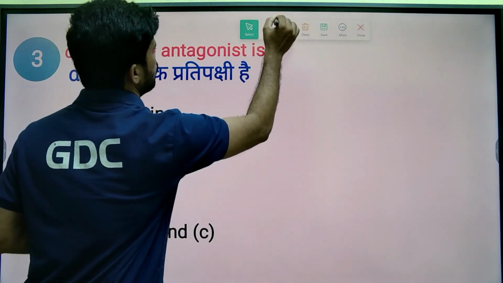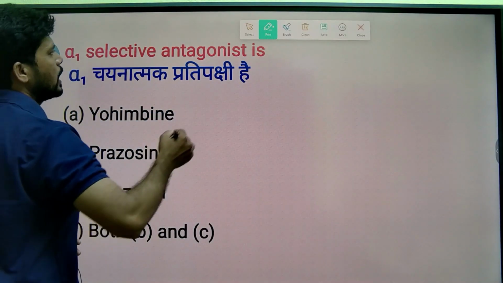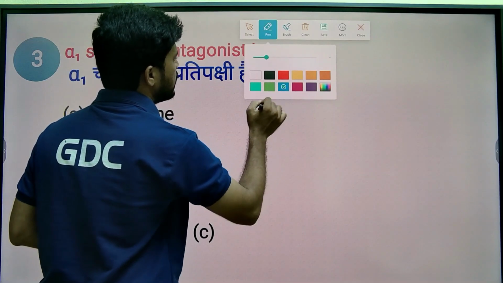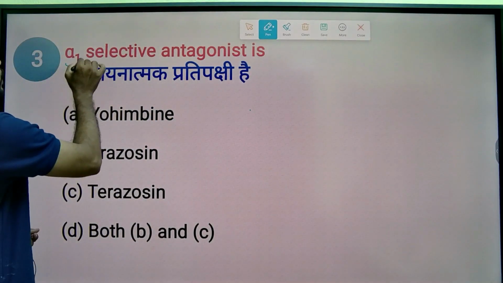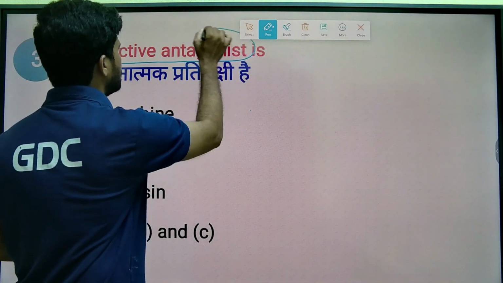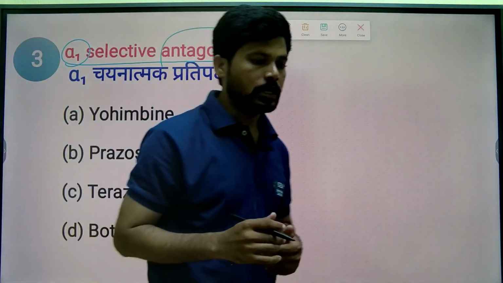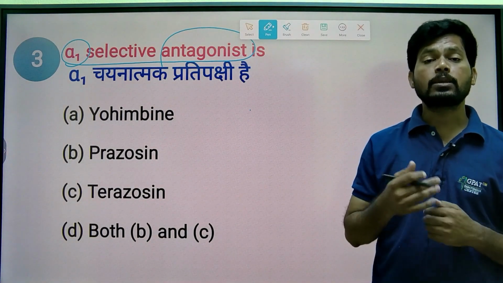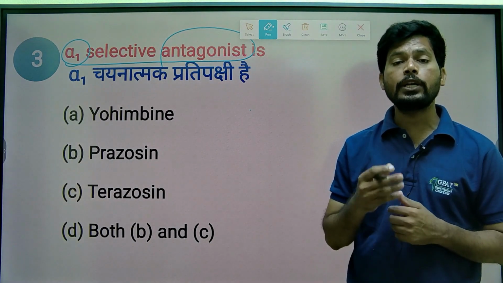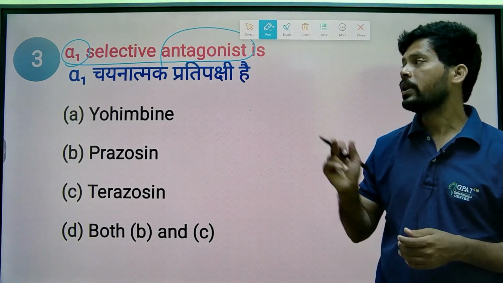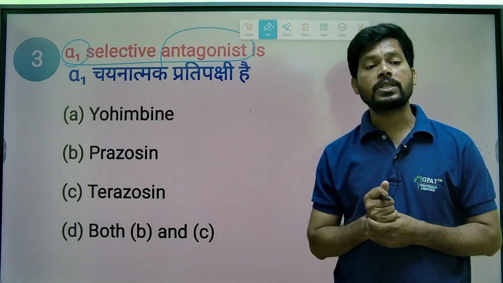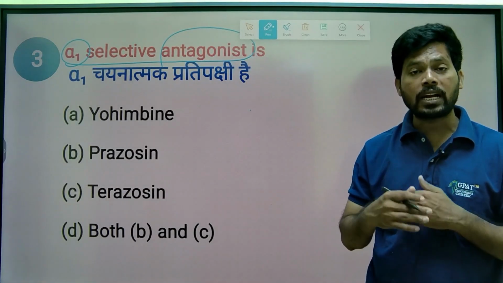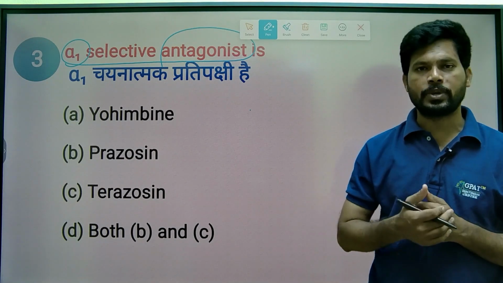Next MCQ: alpha 1 selective antagonist. The question is related to the sympathetic nervous system. An antagonist is a drug or substance that opposes the action of an endogenous molecule. In the sympathetic nervous system, adrenaline, noradrenaline and dopamine are endogenous neurotransmitters. Alpha 1 receptors are present on blood vessels, and when activated by noradrenaline they increase the blood pressure.